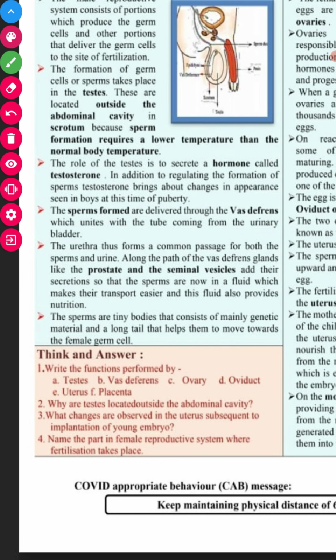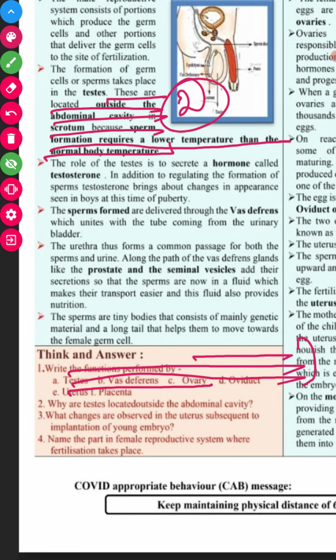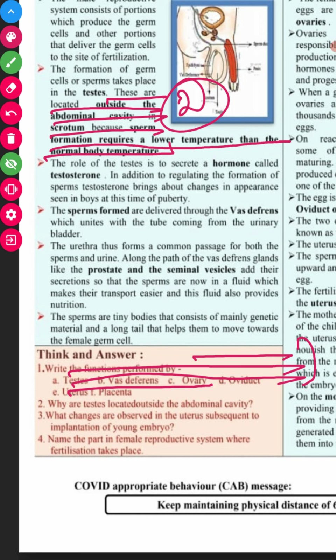so why are the testes located outside the abdominal cavity? Because the formation of sperm requires a temperature lower than the body temperature. That is why the testes are located outside the body, because sperm formation requires a lower temperature than the normal body temperature. This is the answer to your second question.